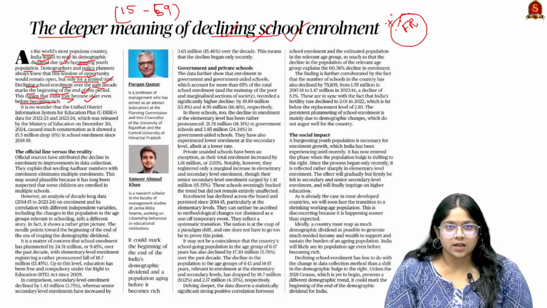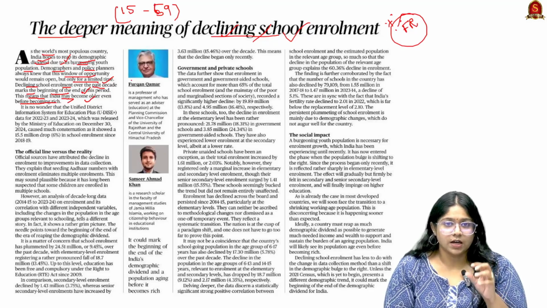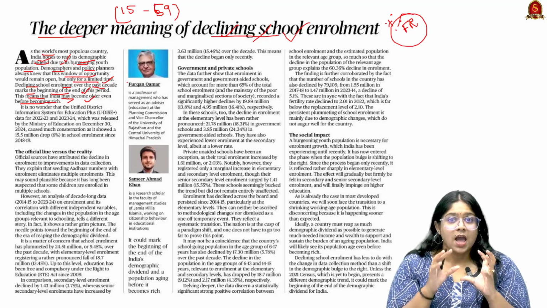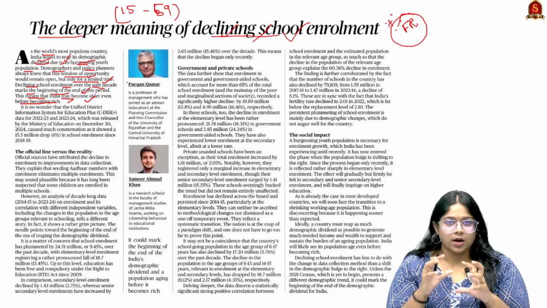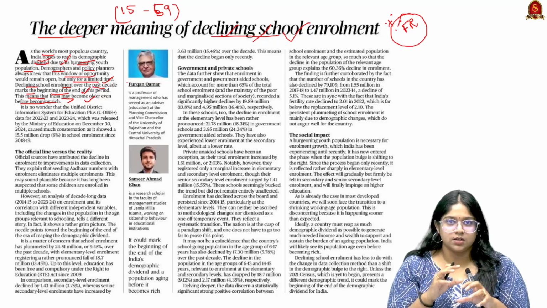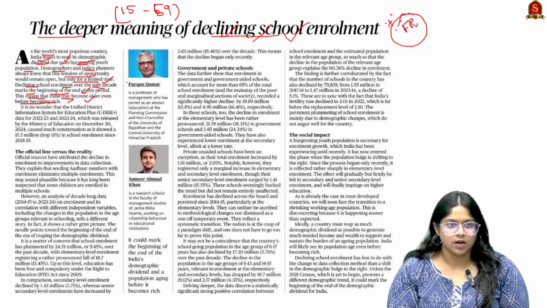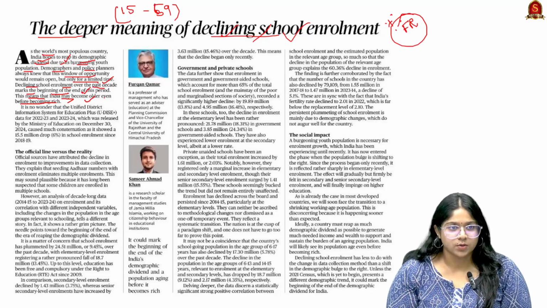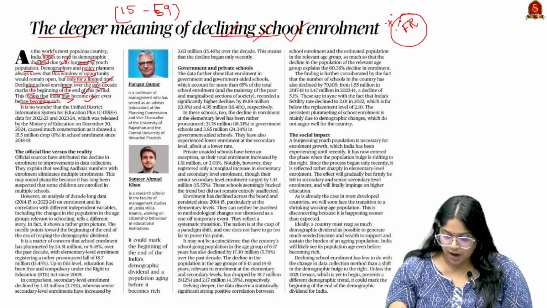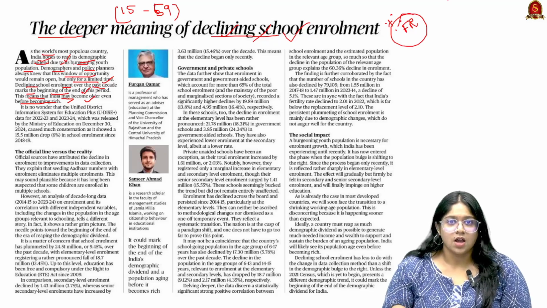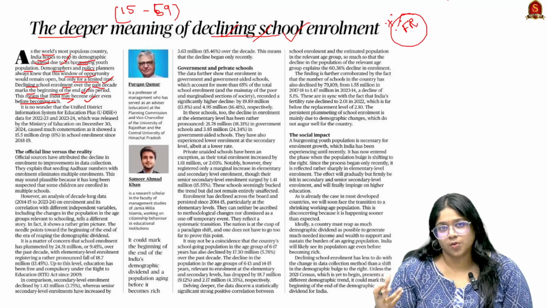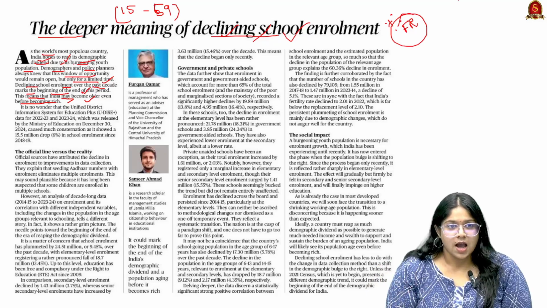So what they are telling is how the declining school enrollment will affect the end of the demographic dividend, and how it will have consequences such as India having a younger population without becoming a richer country.